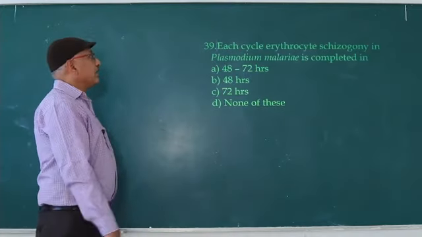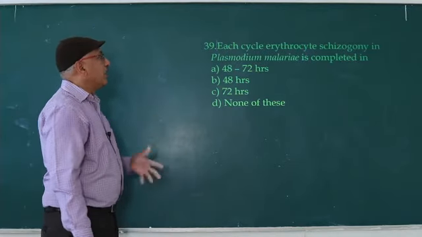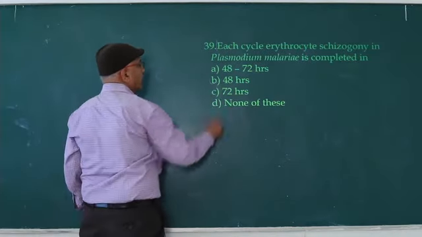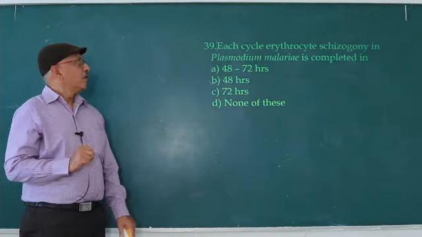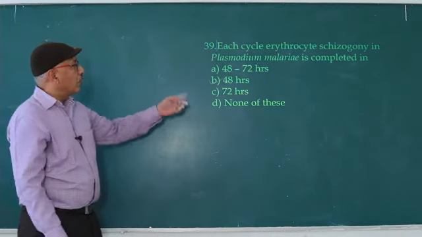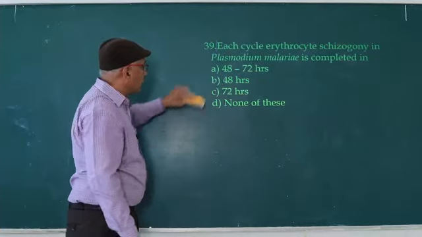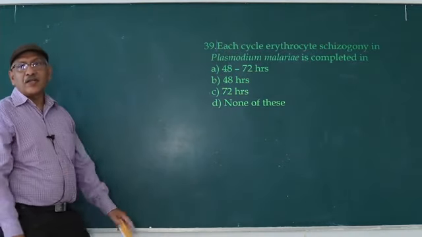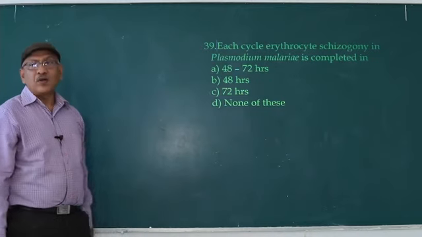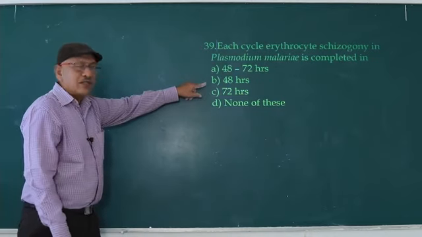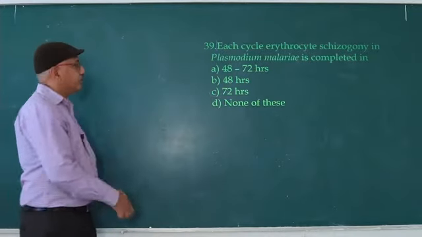Next one. Each cycle of erythrocytic schizogony in Plasmodium is completed in 48 hours. Now we have discussed this, except Plasmodium malariae, which is 72 hours. In other species it is 48 hours. So Plasmodium malariae 72 hours, in the remaining 3 species 48 hours. So the answer is C.